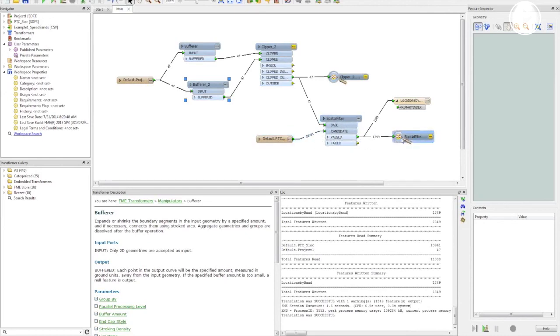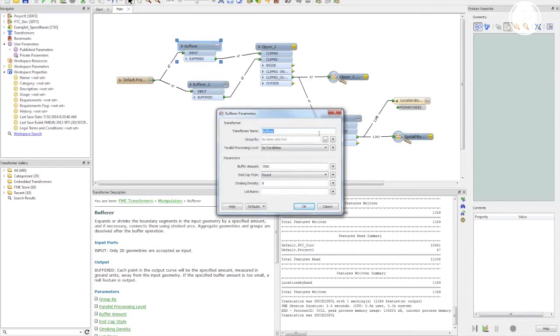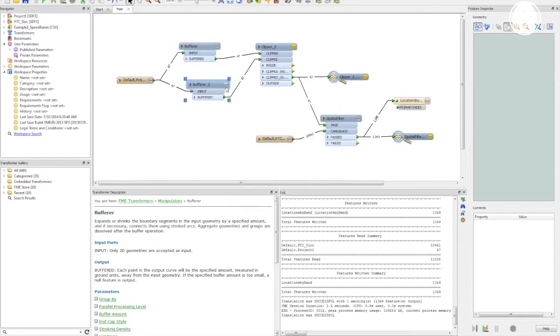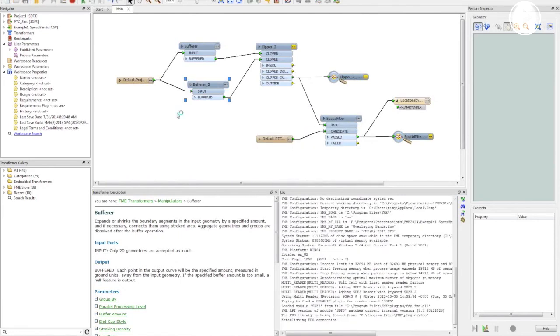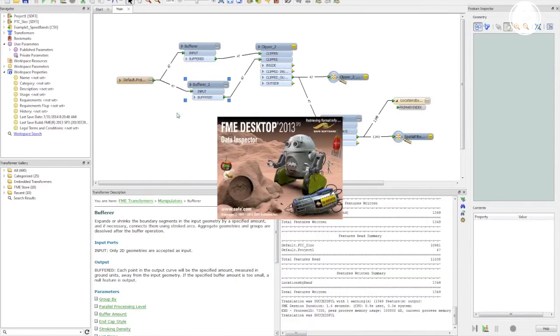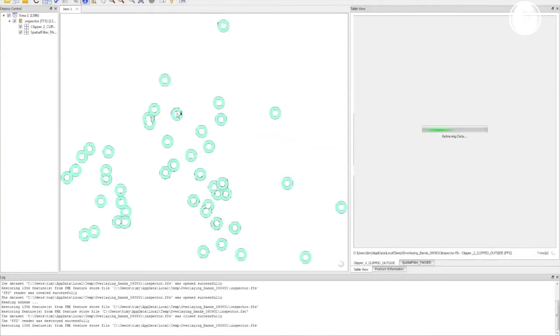Now normally this would maybe push to a shapefile or whatever. We have it going to an Excel spreadsheet. But I have it sending to what they call an inspector, which allows you to see the results. And so I'll show what happens. So this buffer here, we're going to start from 2,500 feet to 5,000 feet. So that same buffer we just did. I'm going to go ahead and run this. And you'll see that whole thing I just took 5 minutes to do was able to be accomplished in seconds.